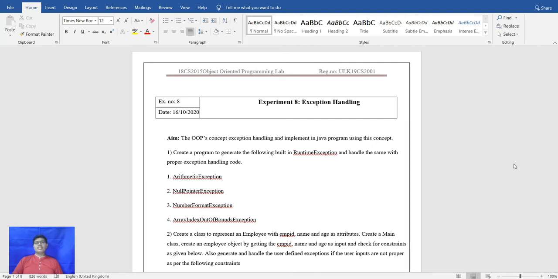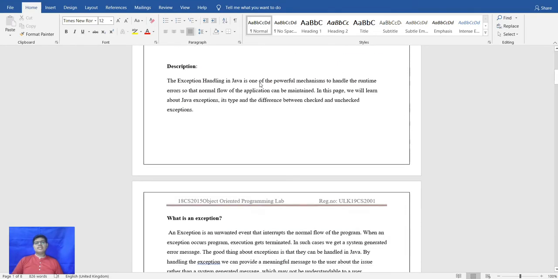My name is Harshal and this is Object Oriented Programming Lab experiment number 8, exception handling. Exception handling in Java is one of the powerful mechanisms to handle runtime errors so that the normal flow of the application can be maintained. An exception occurs when you are doing something in the normal flow and some error or obstacle comes up during that operation.